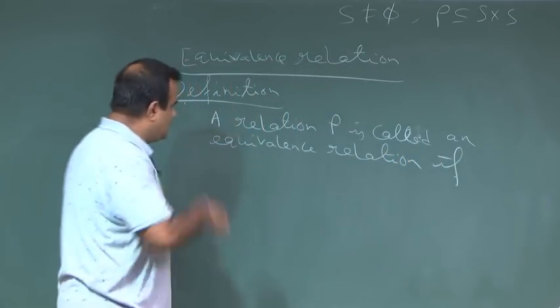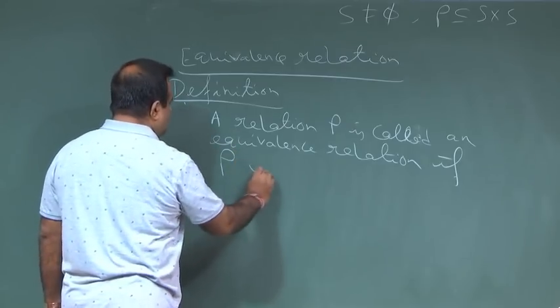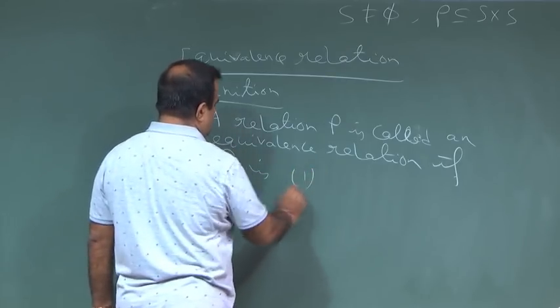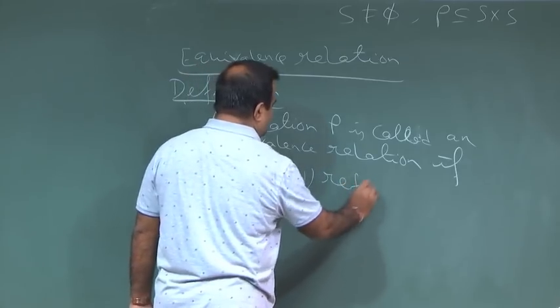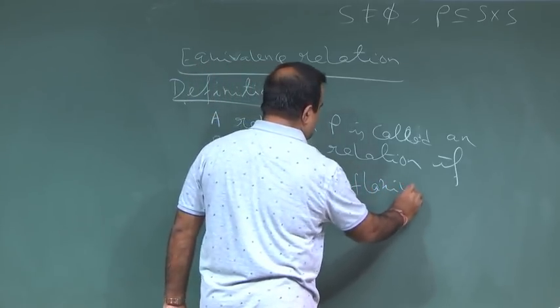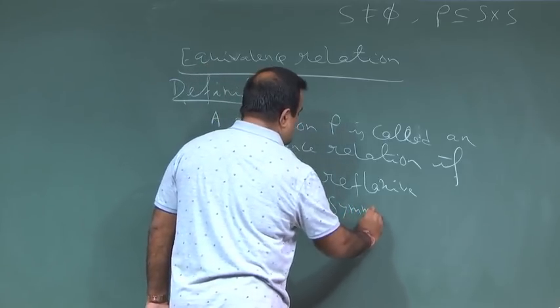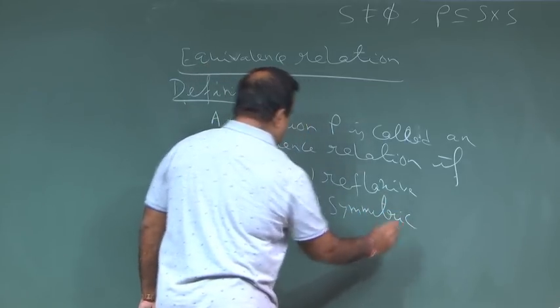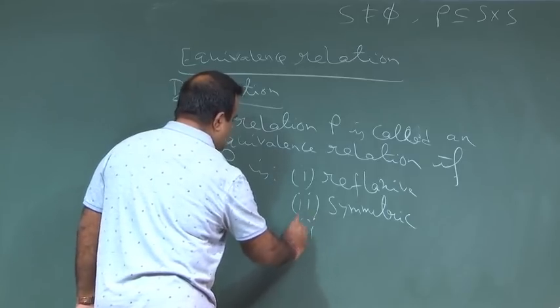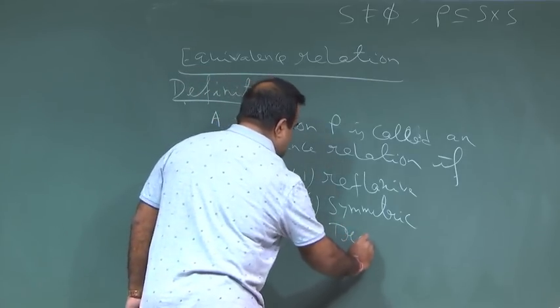if rho is reflexive, symmetric and transitive.